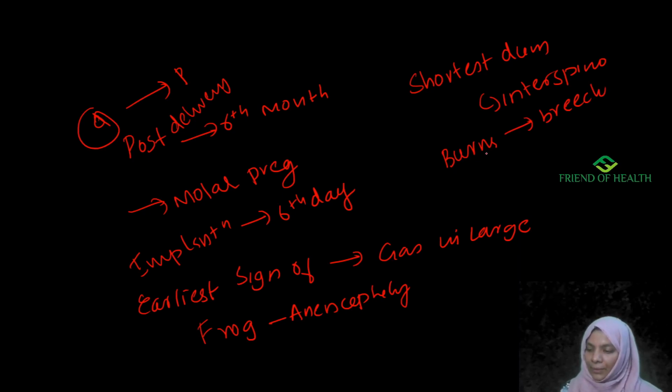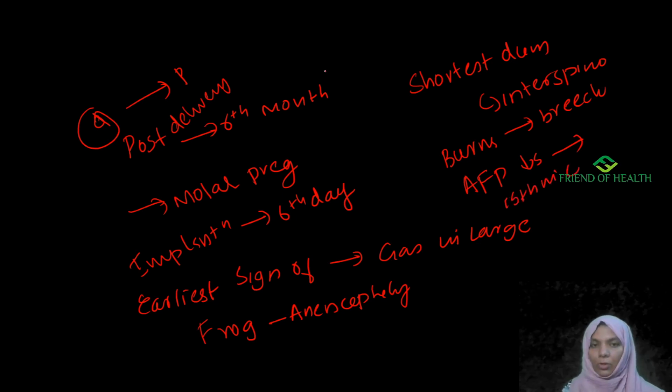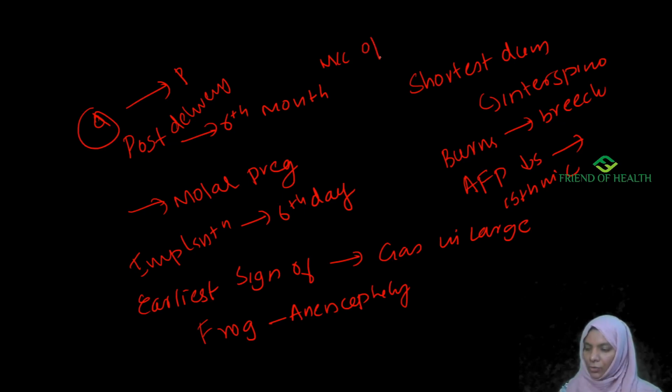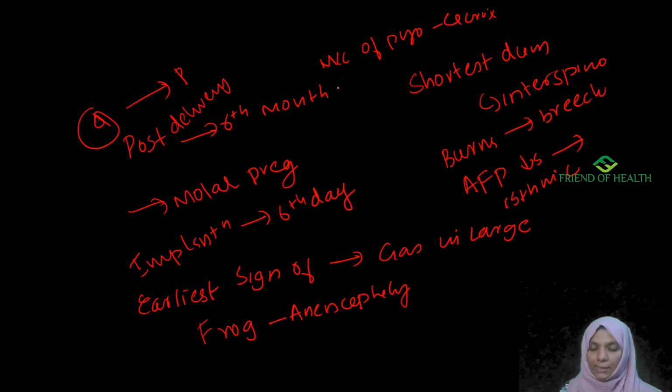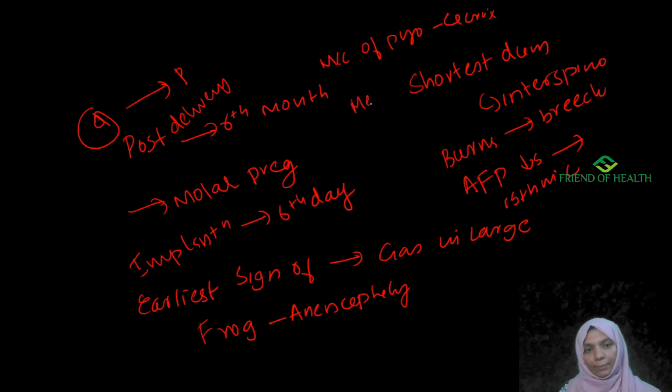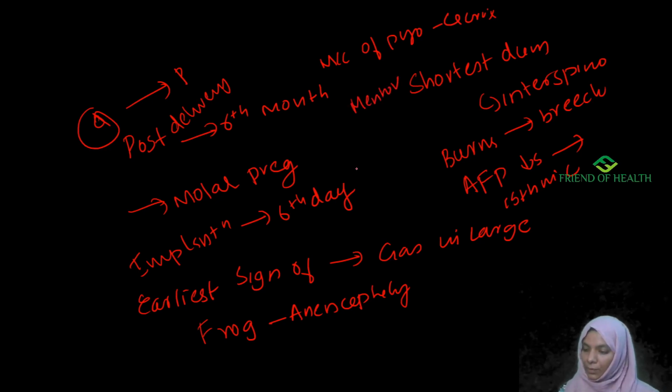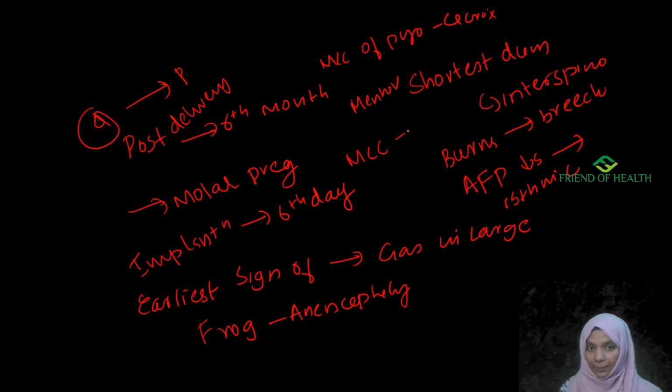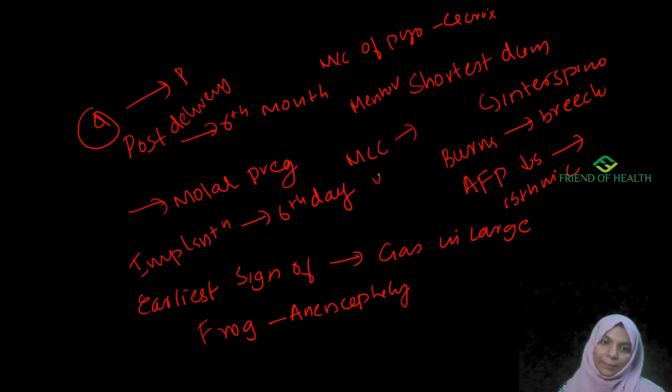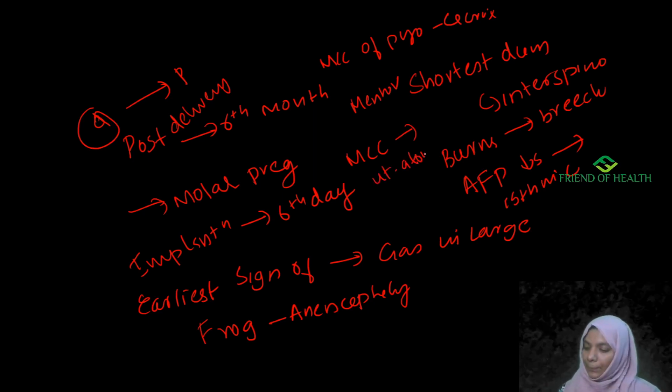Next comes AFP levels are decreased in Down's, that we have discussed. Then type of ectopic pregnancy that commonly ruptures, that is isthmic. Then most common cause of pyometra is carcinoma cervix. Longest diameter of fetal skull is mentovertical. Then most common cause of postpartum hemorrhage. Antepartum hemorrhage we have discussed. Postpartum hemorrhage is uterine atony.